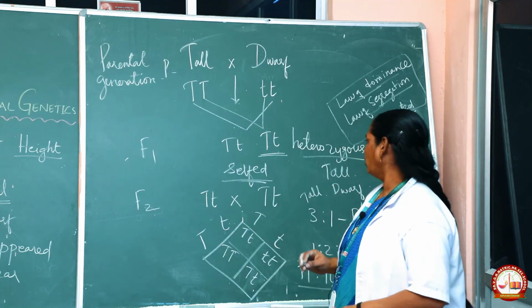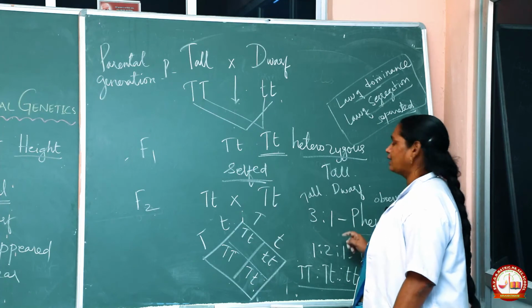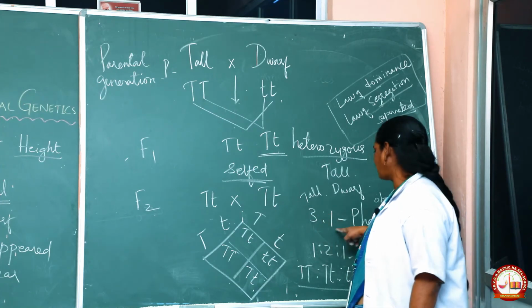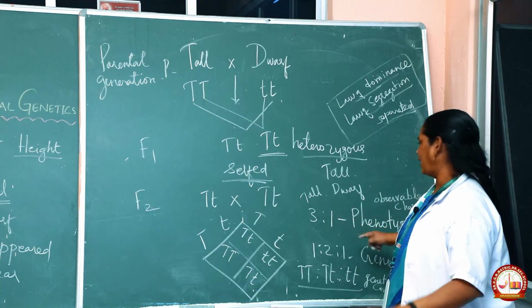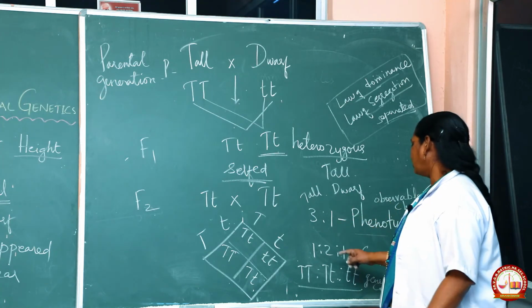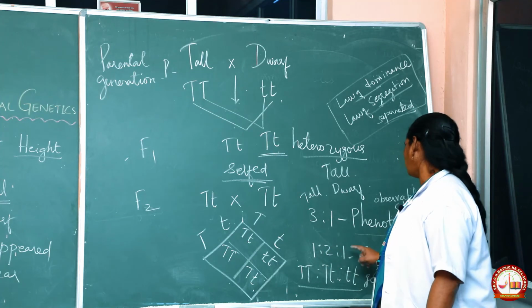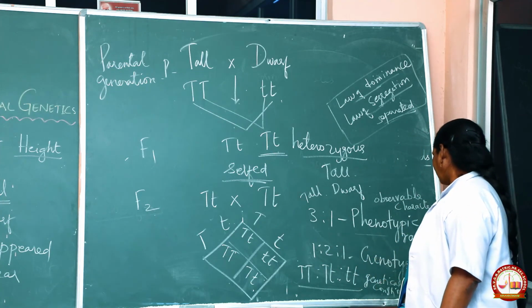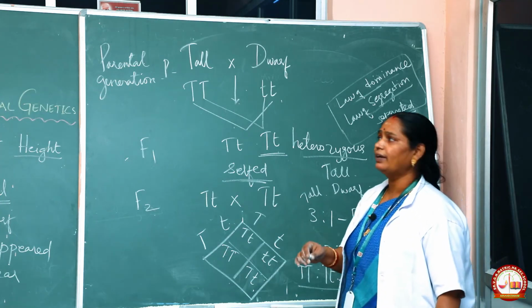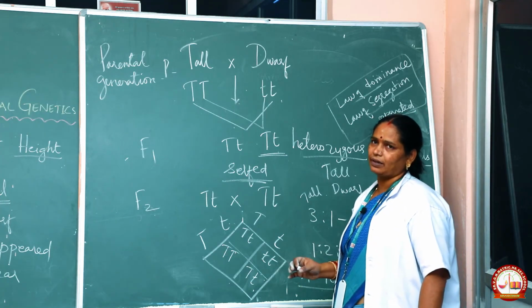So in Mendel's monohybrid cross, we get the ratio 3:1 as the phenotypic ratio. Phenotype means the observable character of an individual, whereas 1:2:1 is the genotypic ratio. Genotype means the genetic constitution of an individual.